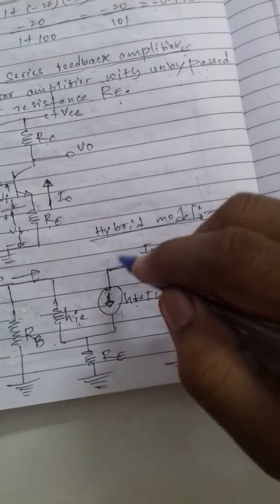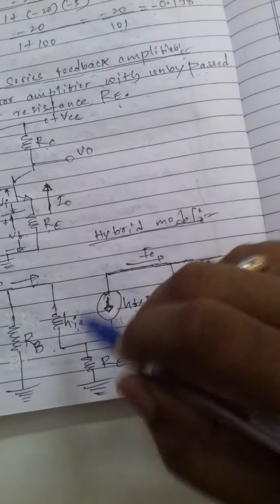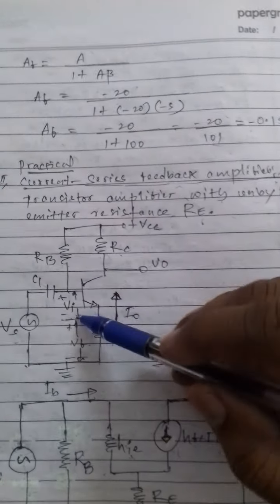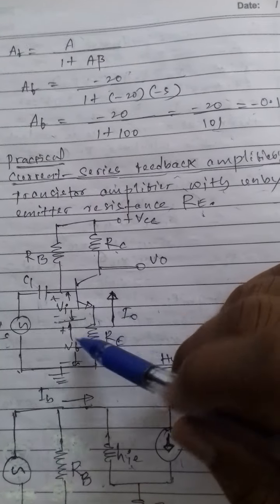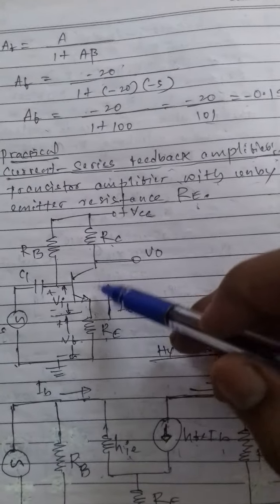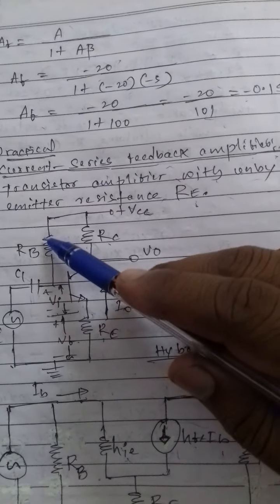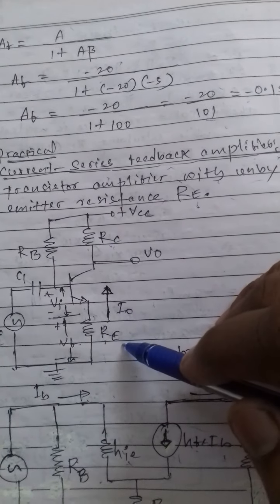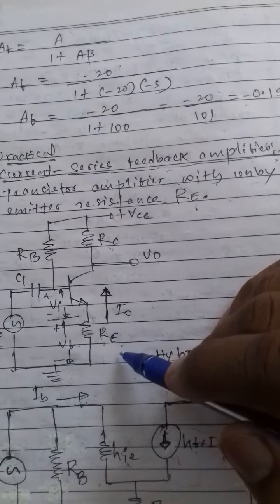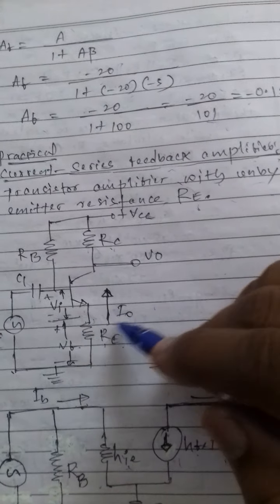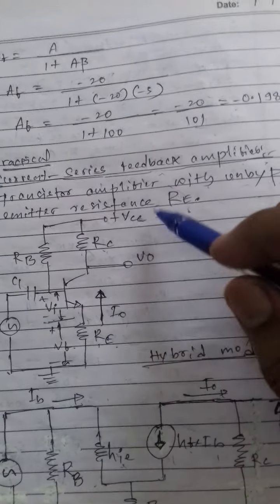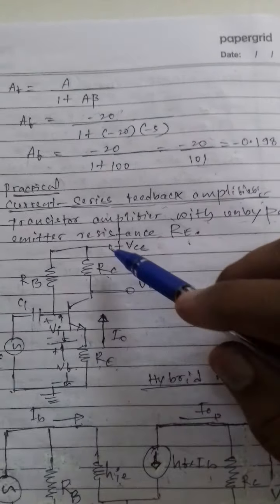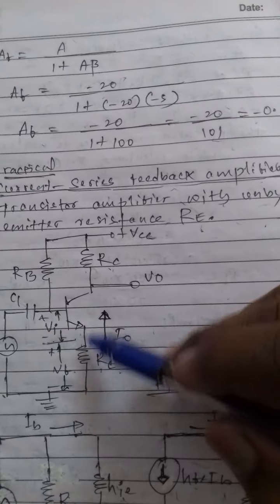The resistance Re is present and here it is the resistance Rc. That is the hybrid equivalent model for the current series feedback amplifier, the transistor amplifier, as shown in the figures. Here the resistances Rb, Rc and Re are the biasing elements, and the Re is an unbypassed emitter resistance.